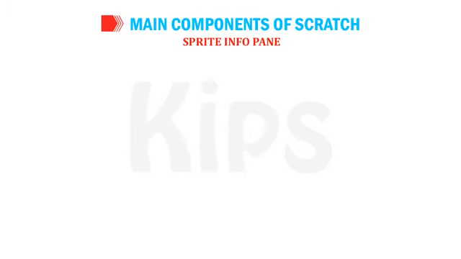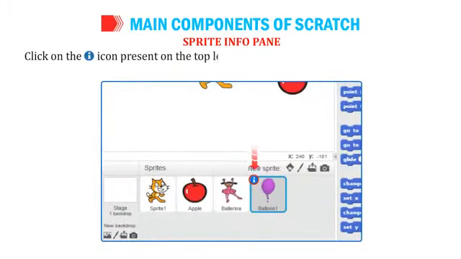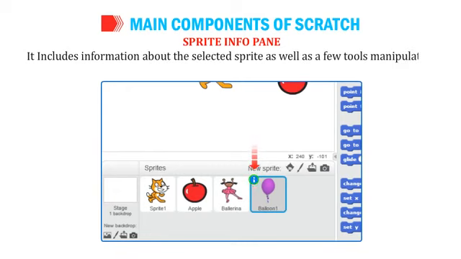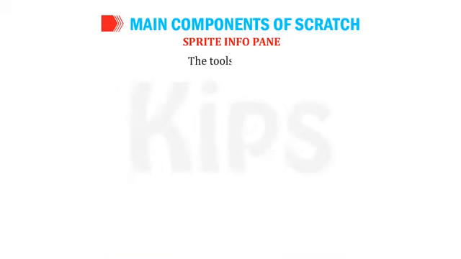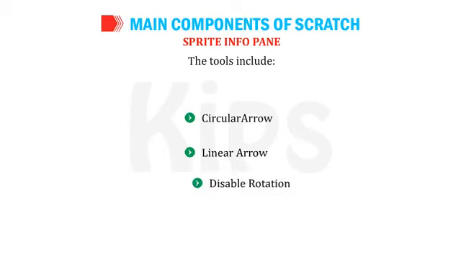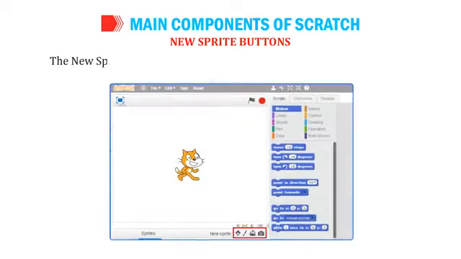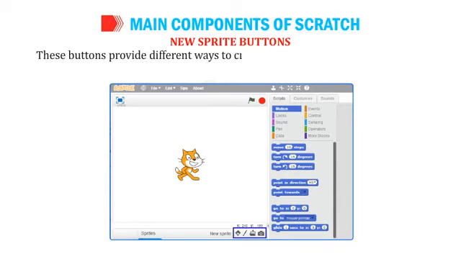Sprite Info pane. Click on the icon present on the top left corner of a sprite thumbnail to display the sprite info pane. It includes information about the selected sprite as well as a few tools manipulating the sprite. The tools include circular arrow, linear arrow, disable rotation. New sprite buttons. The new sprite buttons are placed at the bottom right corner of the stage. These buttons provide different ways to create a new sprite, import and use the available sprites.